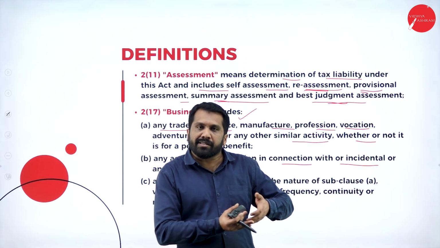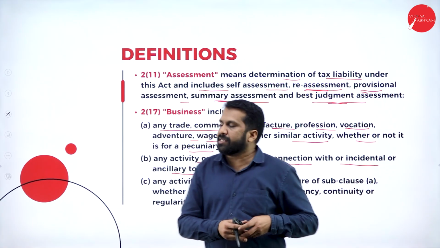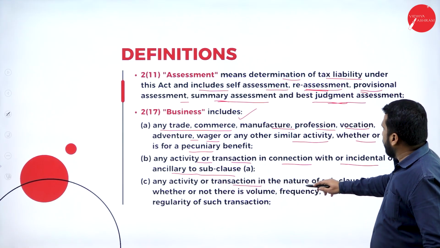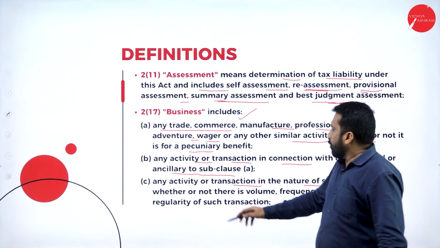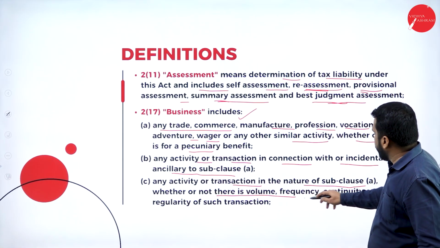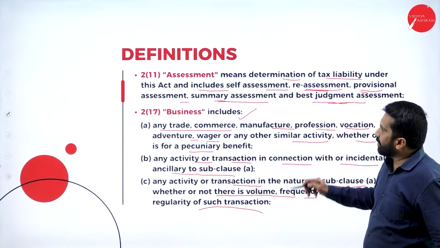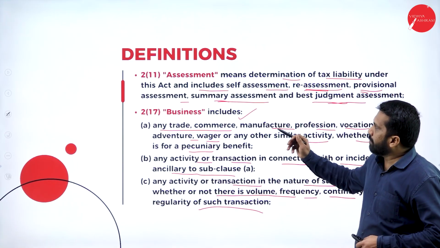But simultaneously you are getting jaggery also. These are called auxiliary business. Any activity or transaction in the nature of subclause A, whether or not there is a volume, frequency, continuity or regularity of such transaction. So these are called as business.